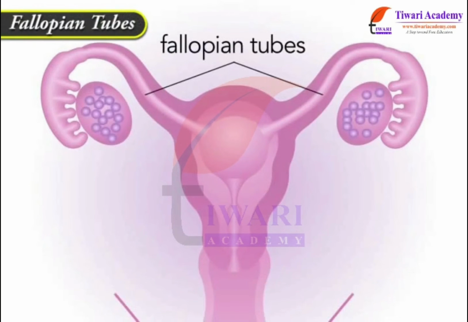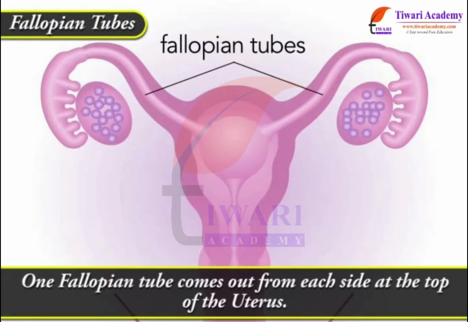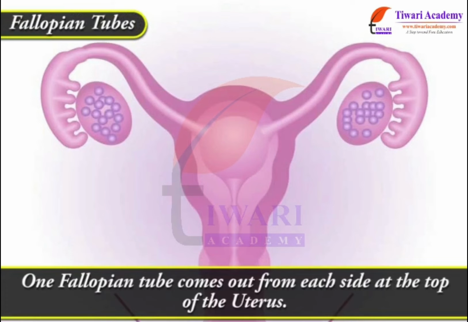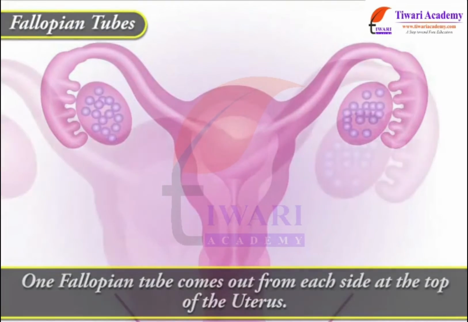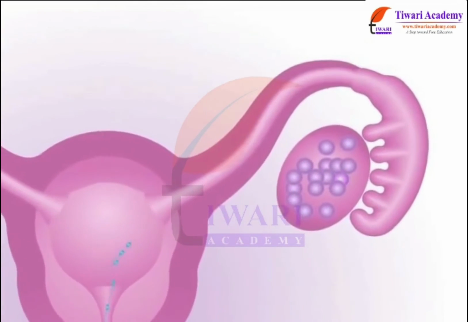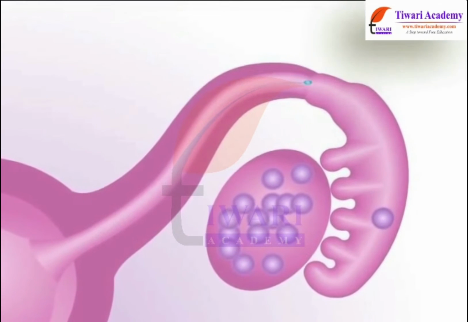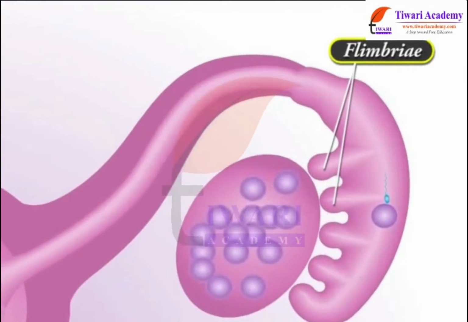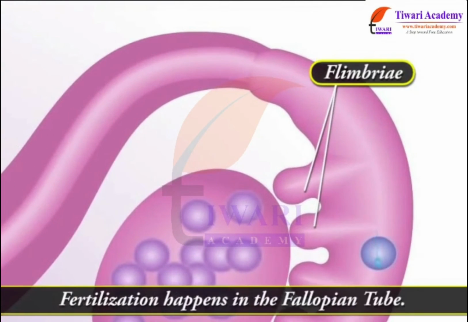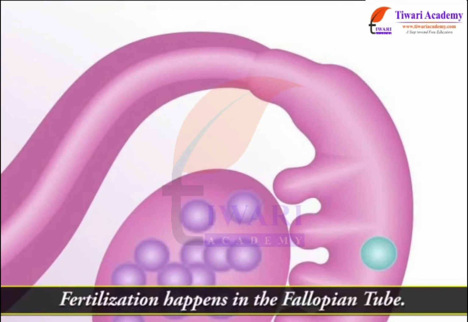Fallopian tubes. One fallopian tube comes out from each side at the top of the uterus. The fallopian tubes end in finger-like structures called fimbriae. Fertilization happens in the fallopian tube.